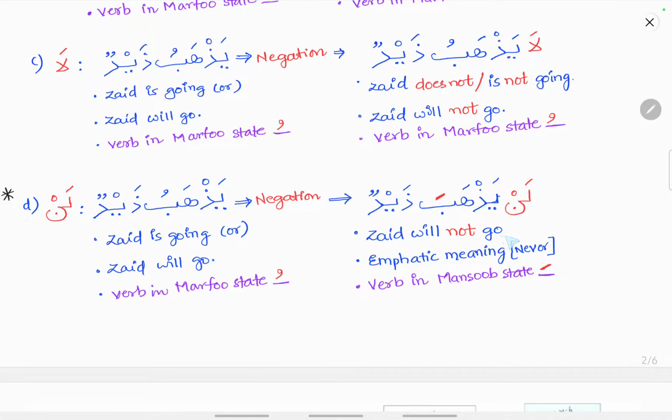So Zaid will not go, with the emphatic meaning of never: Zaid will never go. This lan gives the meaning of negation in the future. Lan yazhaba zaidun: here the verb is in the mansub state. Previously the verb was in the marfu state, with the dhamma, and when lan comes, the verb is in the mansub state.